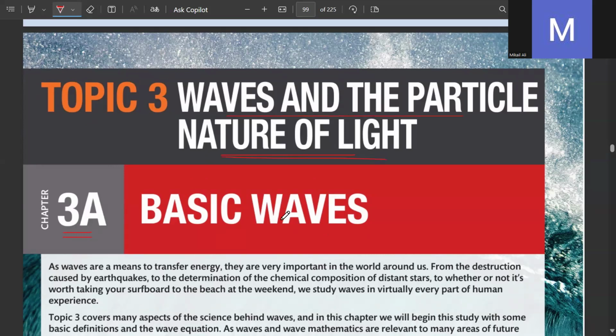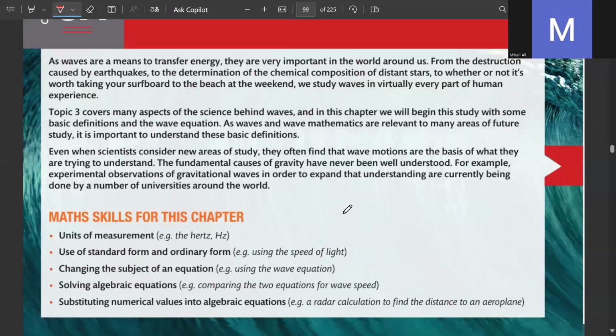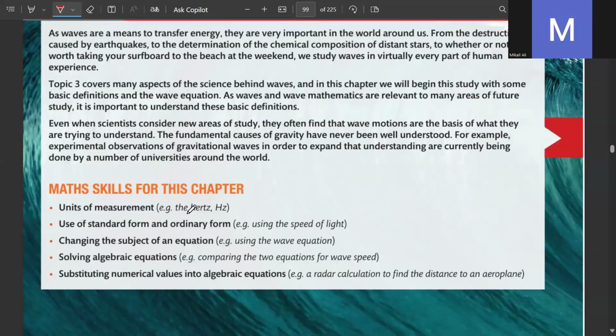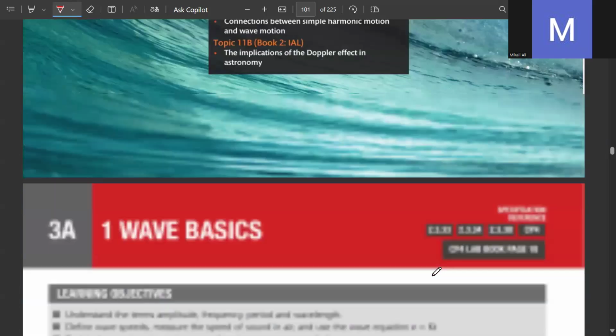Let's talk about some basics of the waves that you've known from IGCSE as well. Over here, what we'll need some skills in is the unit of frequency, which is hertz. What is the speed of light? You should know it is 3 × 10^8. Then the wave equation as well: v = fλ. And then comparing the two equations and finding distances as well.